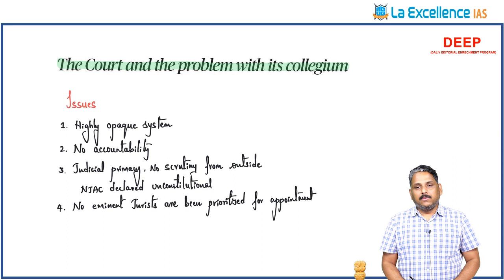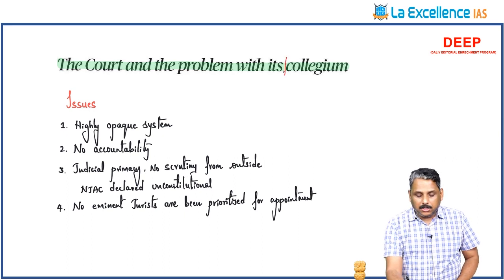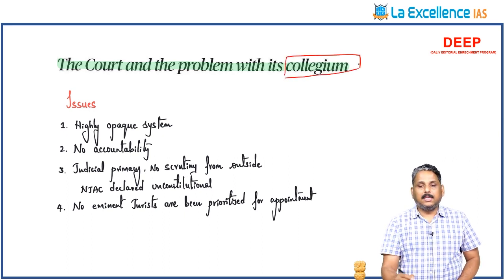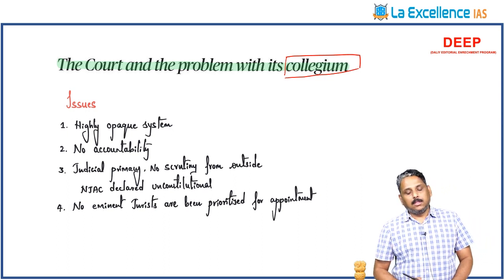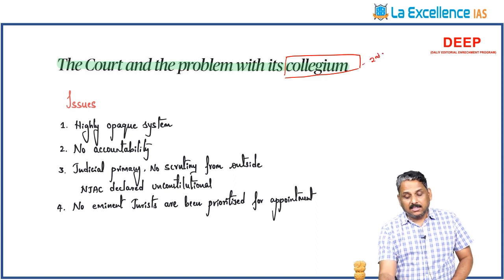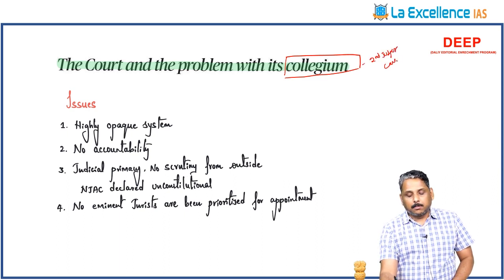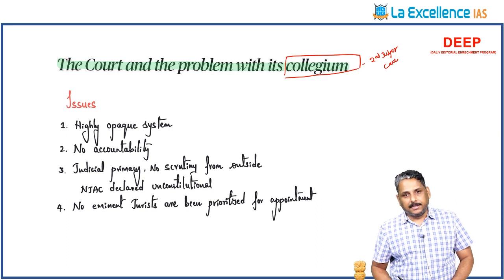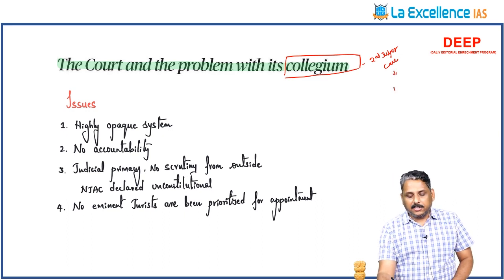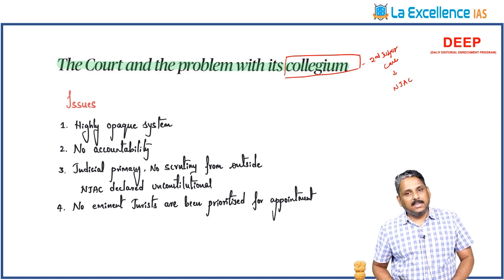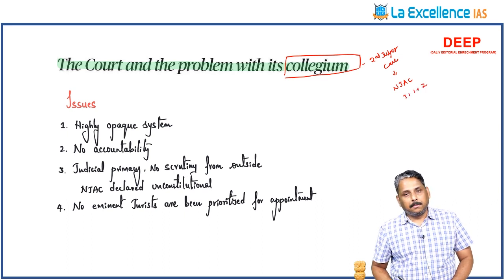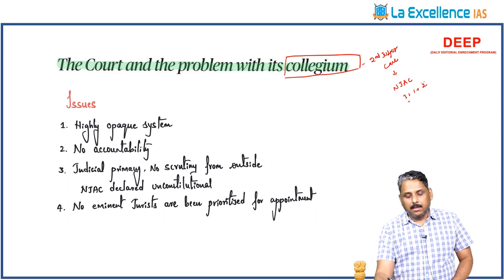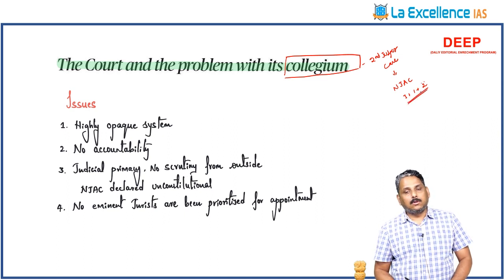The court and the problem with its collegium. You know what is collegium? A group of judges will appoint the other judges of the Supreme Court and High Courts. That is what we call the collegium. The collegium has come into existence during the Second Judges case. The collegium is supported in the name of judicial independence. The legislature tried to bring in the NJAC, National Judicial Appointments Commission, with 3 judges, the law minister, and 2 eminent people who represent the society. But the Supreme Court declared it unconstitutional.